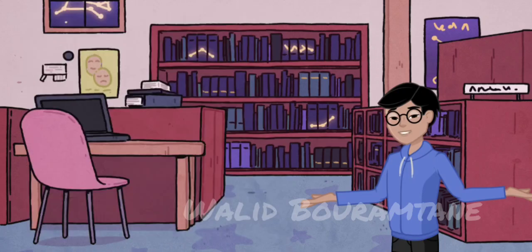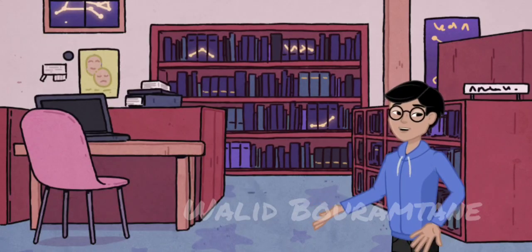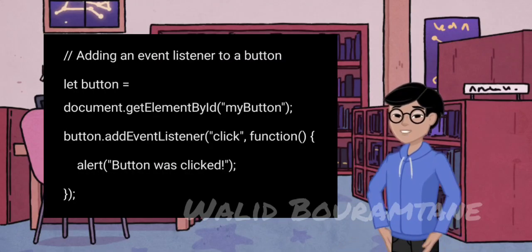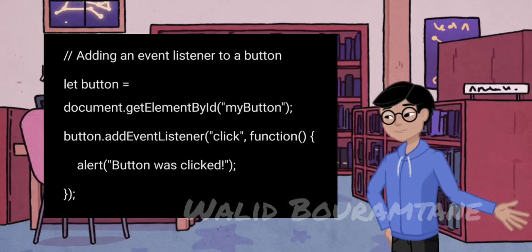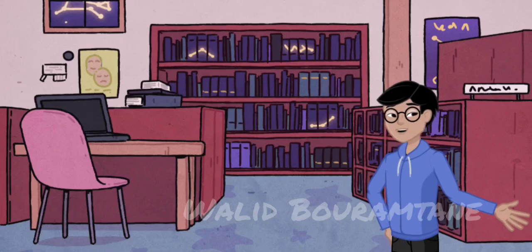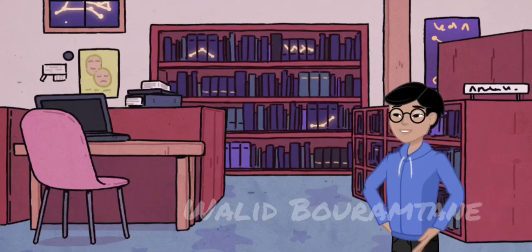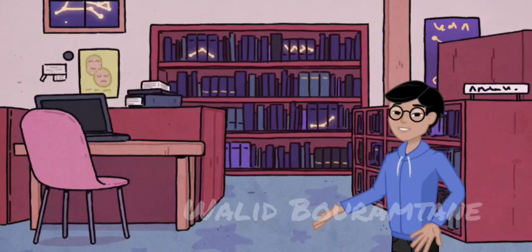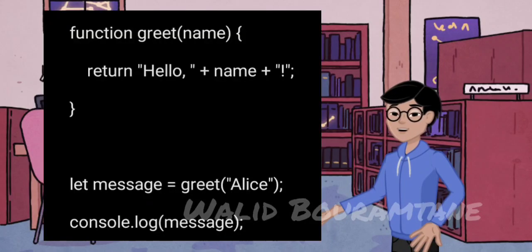Event handling. JavaScript can respond to user interactions like clicks, key presses, and mouse movements. When the button with the ID myButton is clicked, an alert box will pop up. Functions. Functions in JavaScript are blocks of code designed to perform particular tasks. The greet function takes a name as an argument and returns a greeting message.